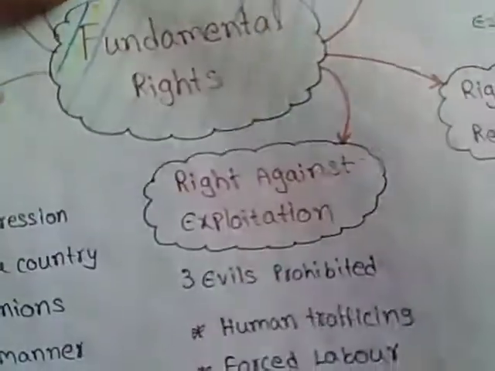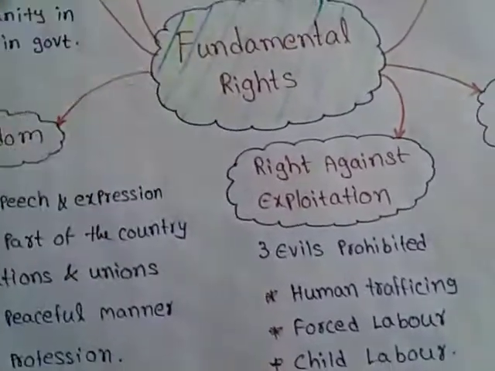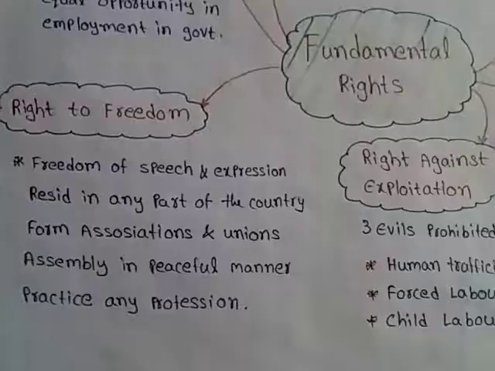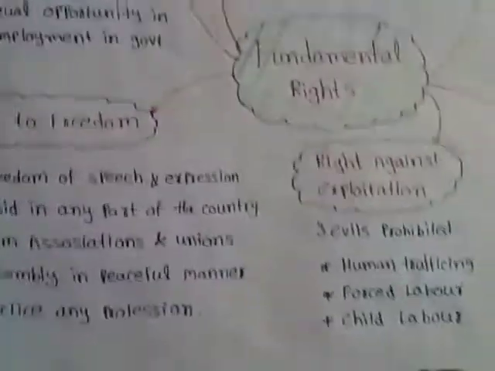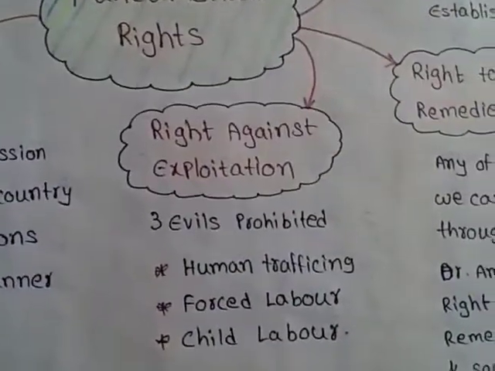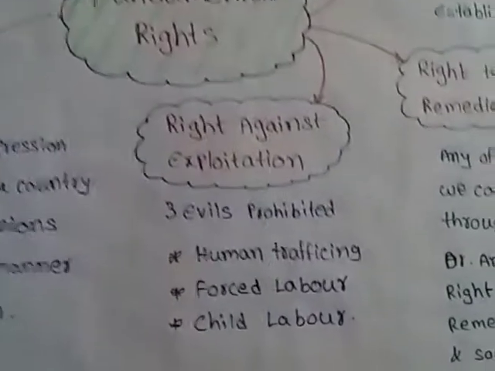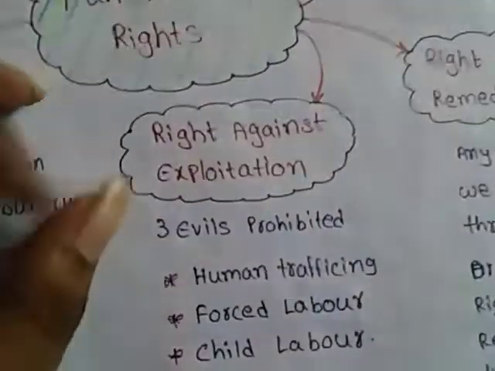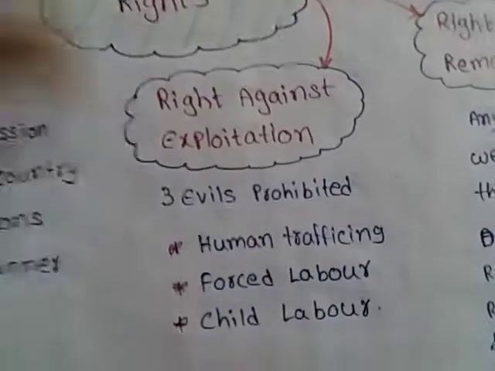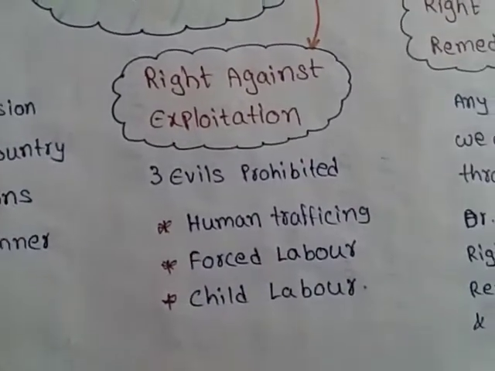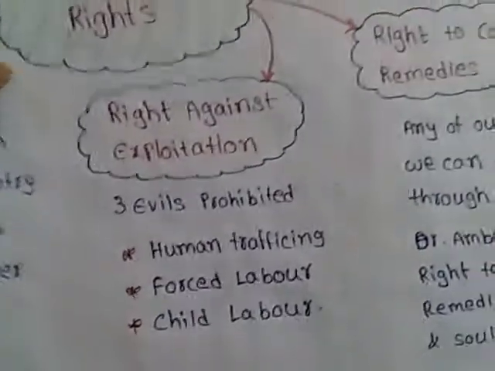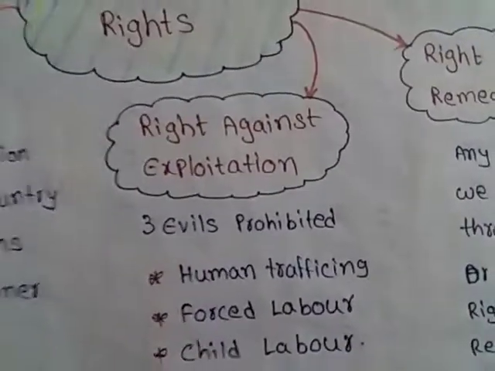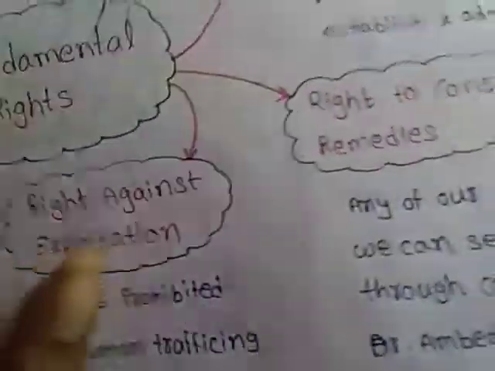So if you watch the videos of those countries, then you will feel how lucky we are to be born in India, right? And yes, right against exploitation. There are three evils prohibited by this right, and they are human trafficking, forced labor, and child labor. These are the three evils prohibited by this fundamental right.